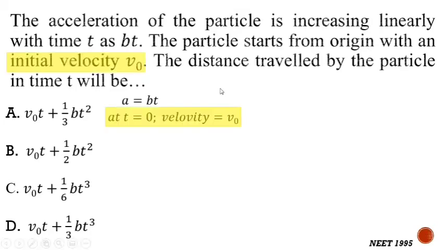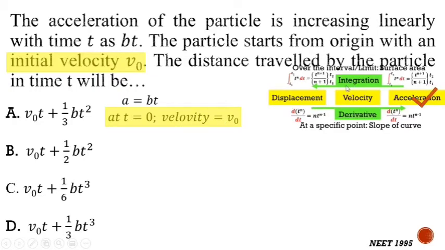So at time t equal to 0, velocity is equal to v0. Here we can see the acceleration is given and finally we need to find the distance travelled by the particle in time t. To find distance, we need to take the integration 2 times, because integration of acceleration will give the velocity and integration of velocity will give the displacement.